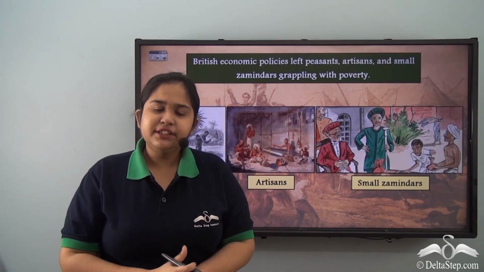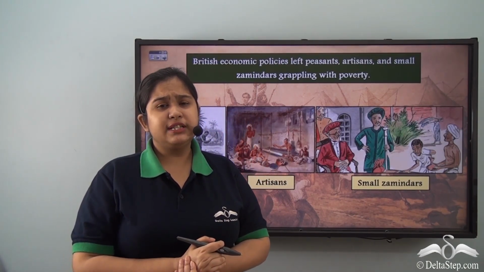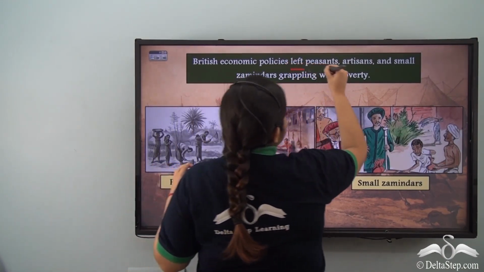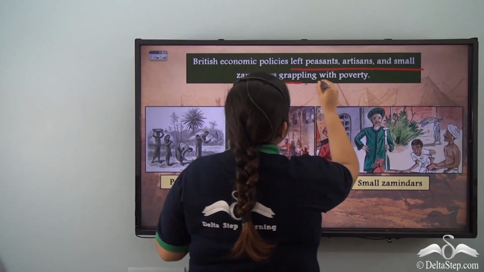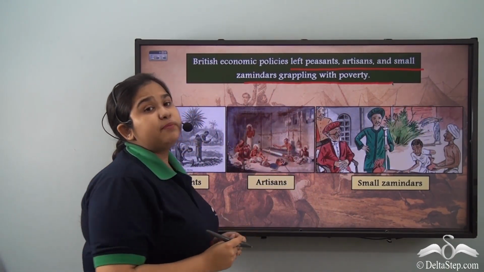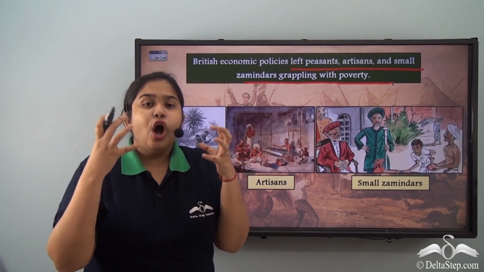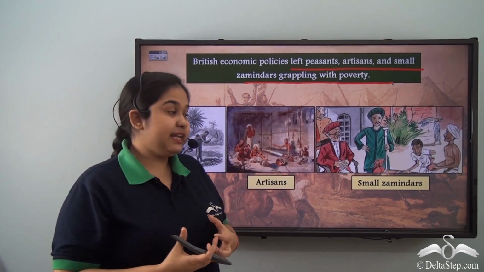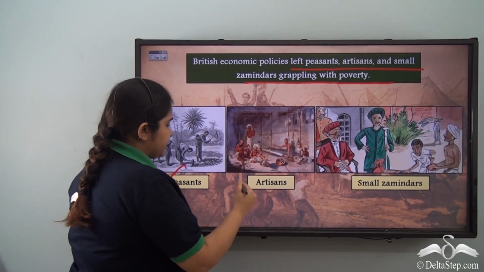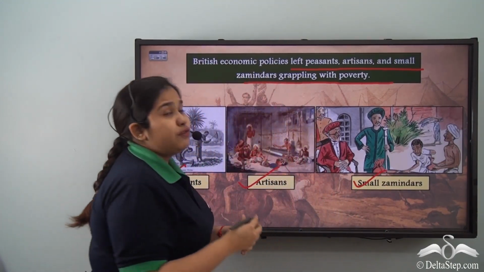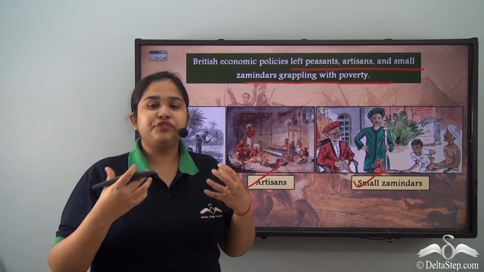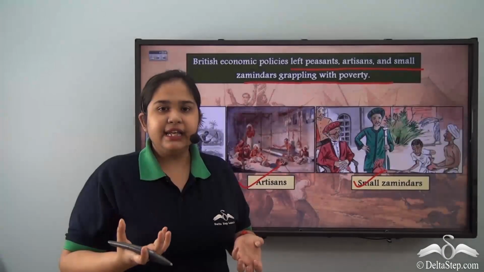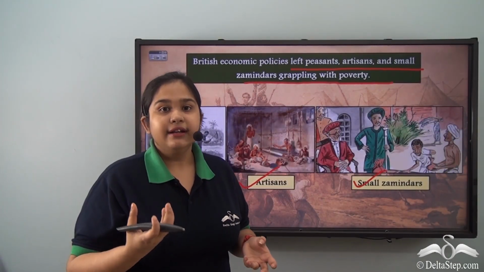So, after the famine, due to the British economic policies, due to deindustrialization, we see that peasants, artisans, and small zamindar groups are grappling with poverty. The common man was in the clutches of poverty, where these groups, the peasants, artisans, small zamindars, were all out of work, all out of revenue. Let alone revenue, they were out of the basic money that they would require to pass their days.